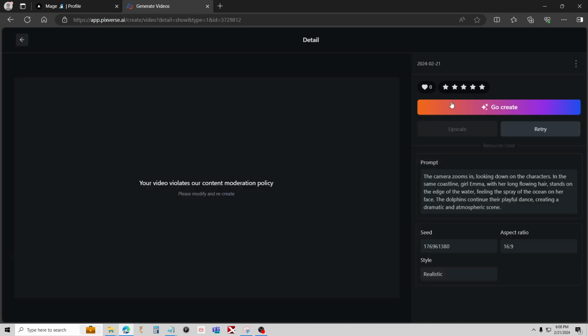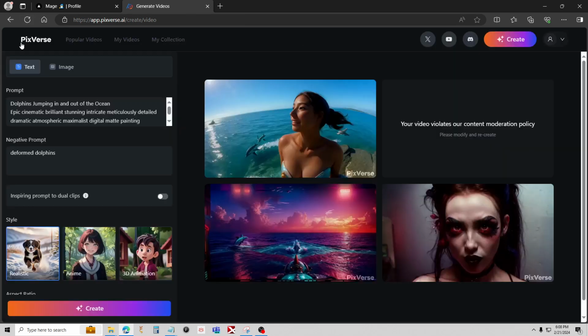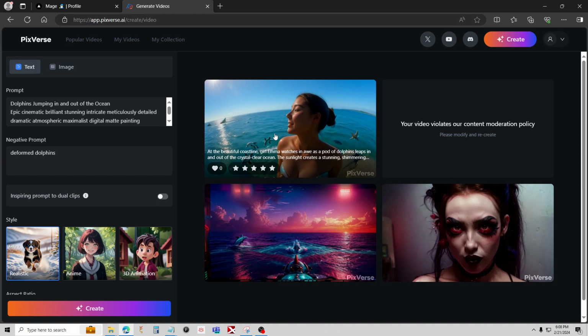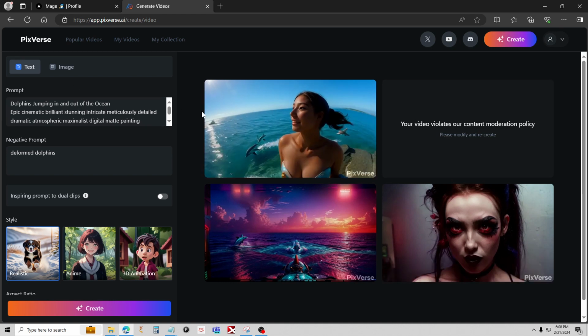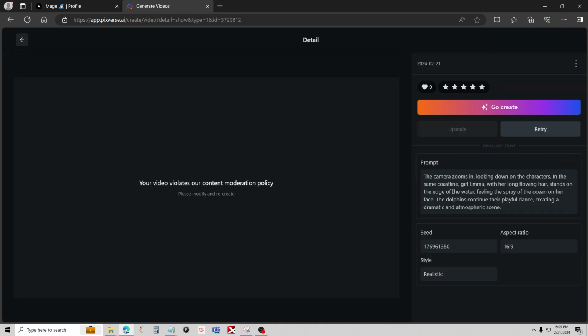And this one, the prompt is the camera zooms in, looking down on the characters, girl Emma. I noticed that too. In a lot of them, it'll put like a person's name. So I think that might have a lot of effect too. Okay, you can see there's a filter in place too where it'll cut stuff out. And this was actually the prompt that it split them up into. You just get those once in a while. But what this is really good for, to look at its prompts, is it kind of gives us an idea on how we should alter our prompts from the old AI models to this model.